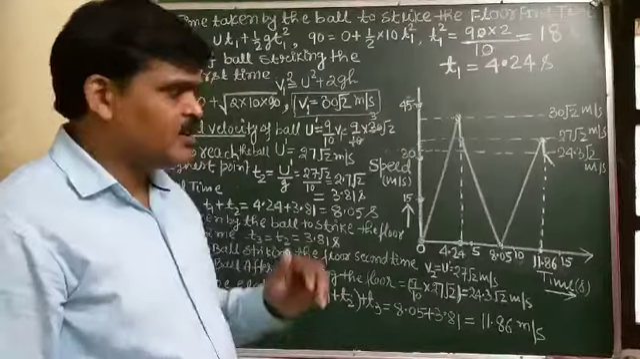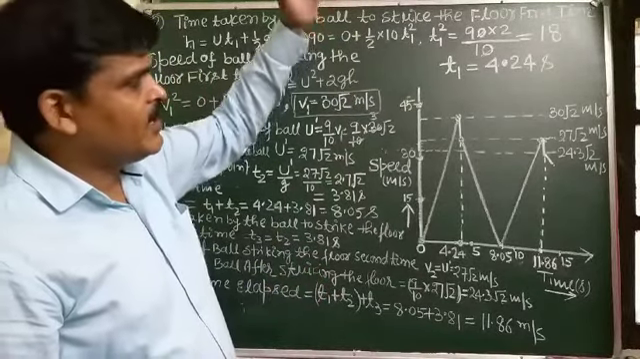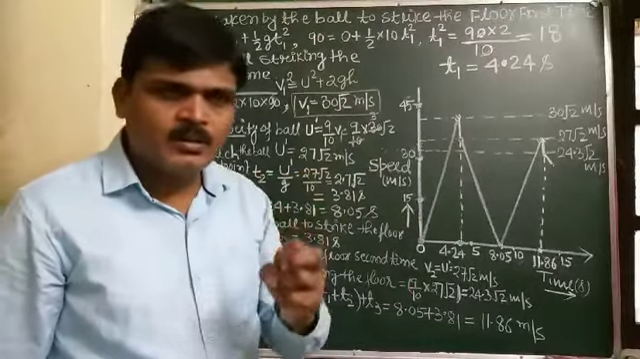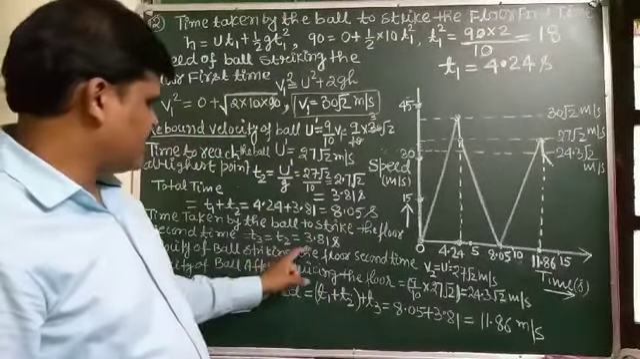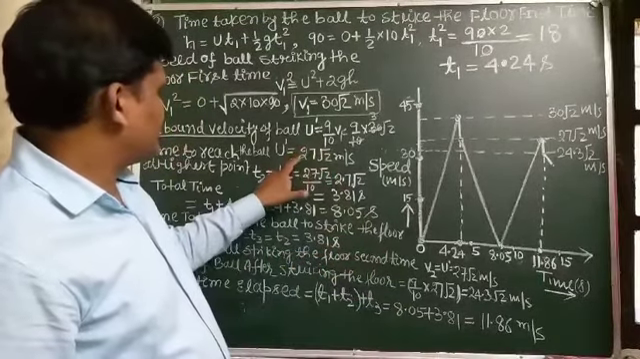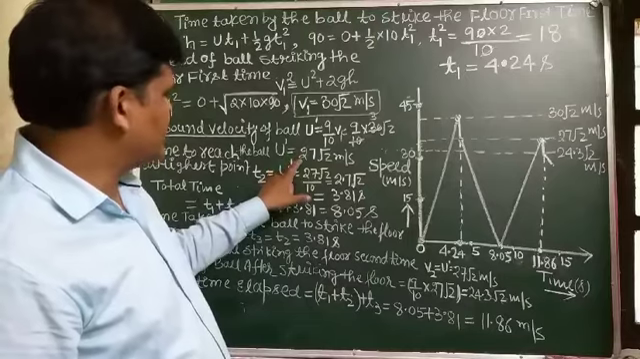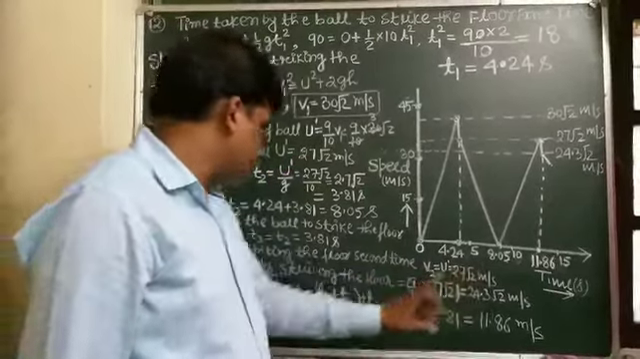And also, student, the velocity with which the ball is thrown vertically upward, it comes back to the ground with the same velocity. So the velocity of the ball striking the floor the second time is equal to the rebound velocity, which is 27 root 2 meter per second.